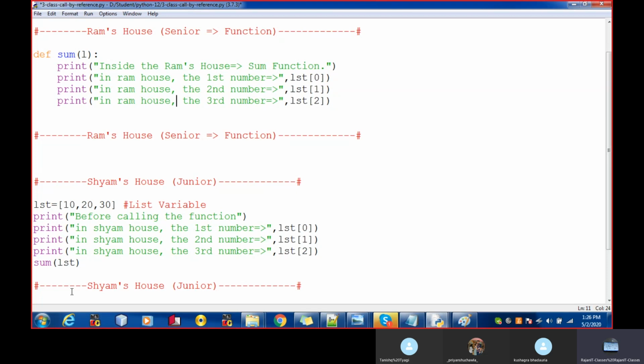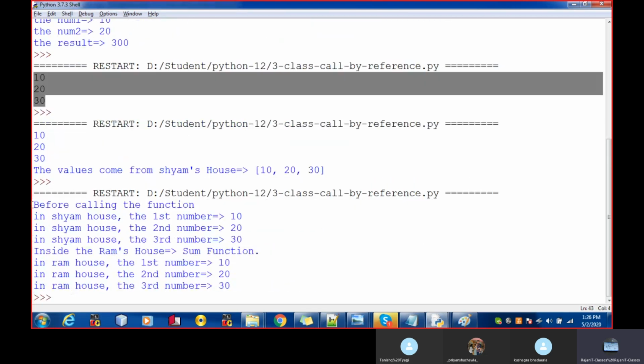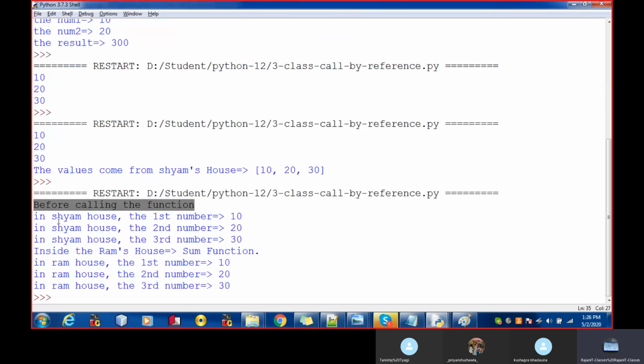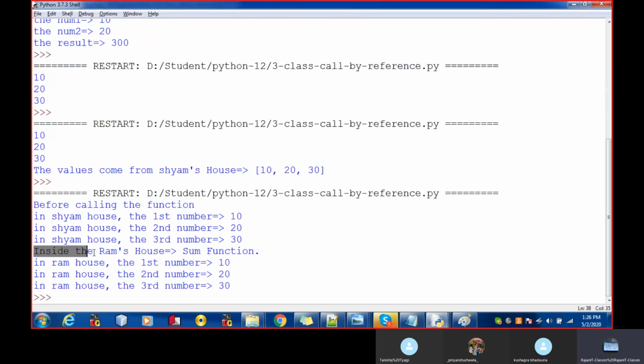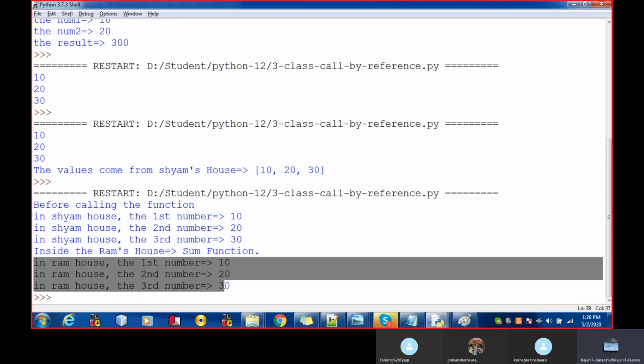Nothing. Okay, so I'm going to run this program till now. See over here, before calling the function in Sham house, I have 10, 20 and 30. Inside the Ram's house, some function, in the Ram house, I have again the 10, 20 and 30.